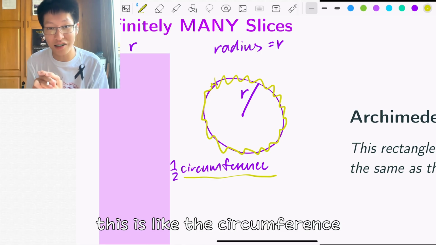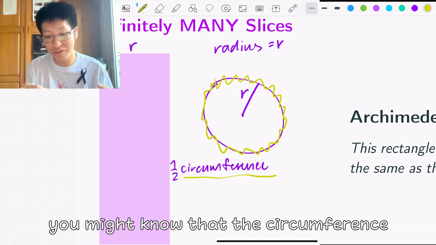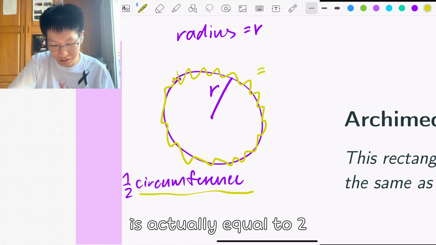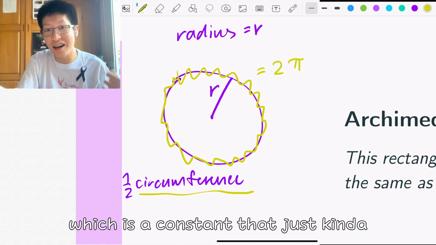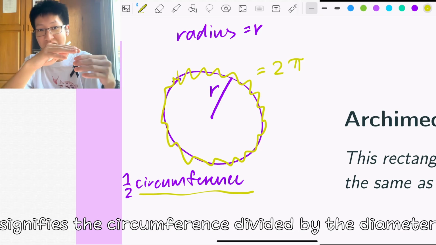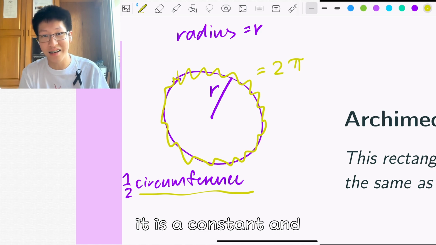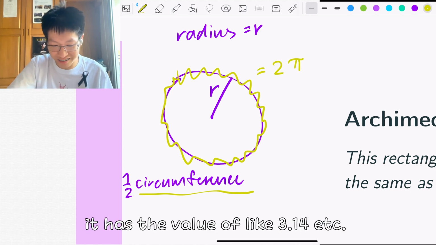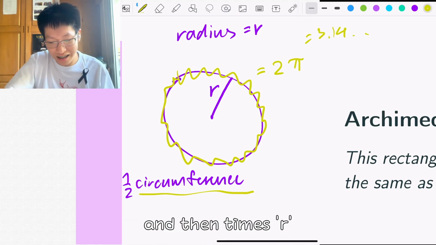This is the circumference, and you might know that this circumference is equal to 2 times a constant called pi, which is a constant that signifies the circumference divided by the diameter. It's just a value like 3.14, etc. And then times r.